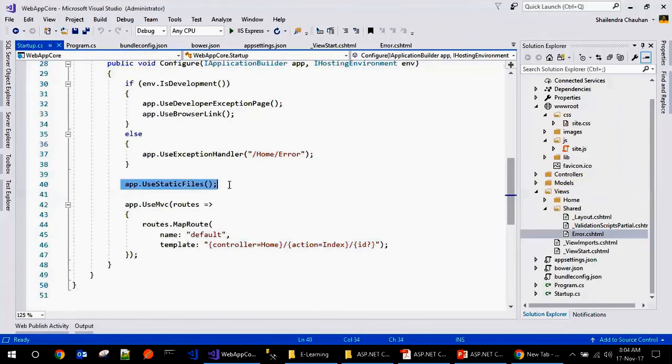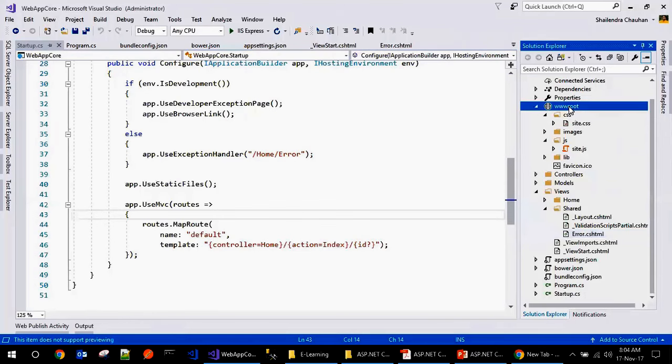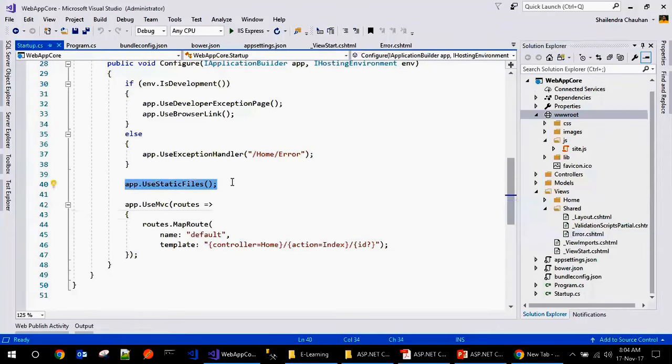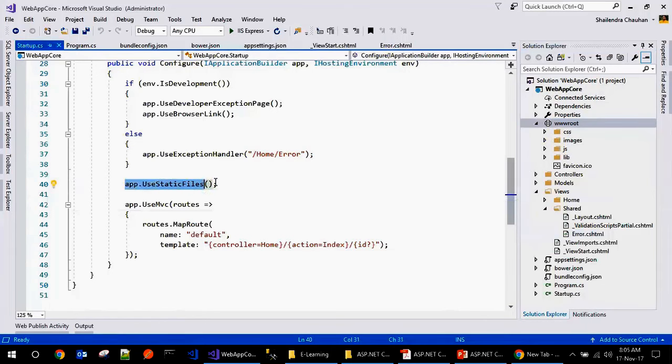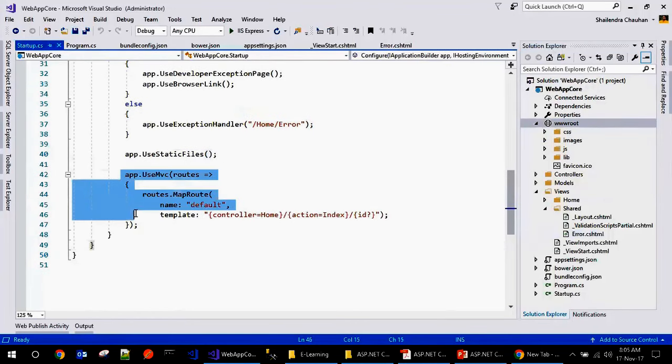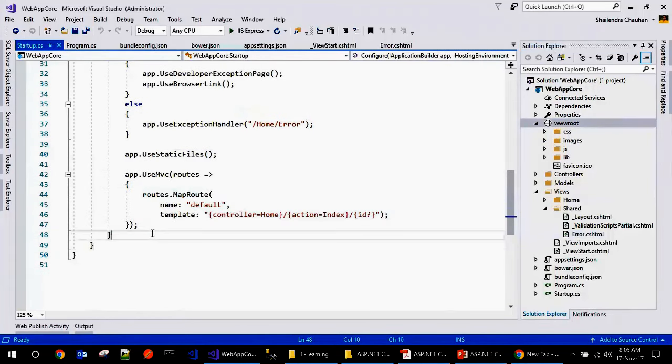And if you will see, this is the static files. We have a wwwroot folder. If you will not call this method, you cannot serve any static file. If you want to serve the static files from CSS, JS, library, you have to call this method so that you can serve the static files here. And this is the way to configure the various routes for your MVC application.